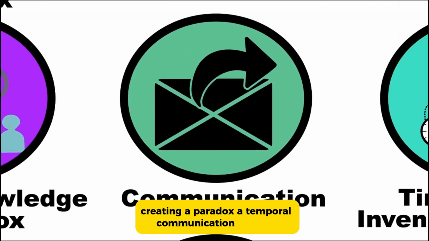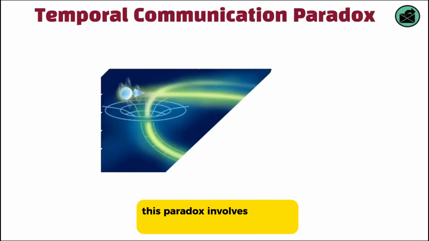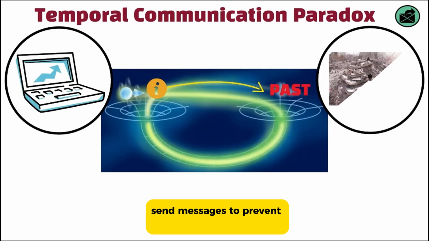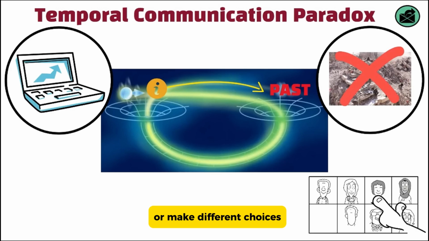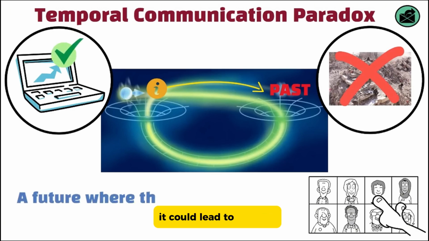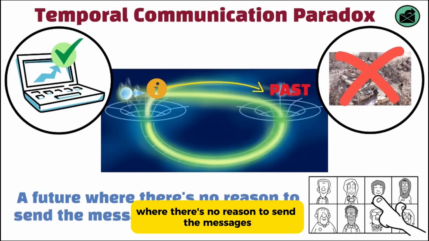Temporal communication paradox. This paradox involves sending messages through time. If it's possible to send information to the past, one could theoretically send messages to prevent disasters or make different choices. However, if these messages are consistently acted upon, it could lead to a future where there's no reason to send the messages in the first place, creating a paradox.